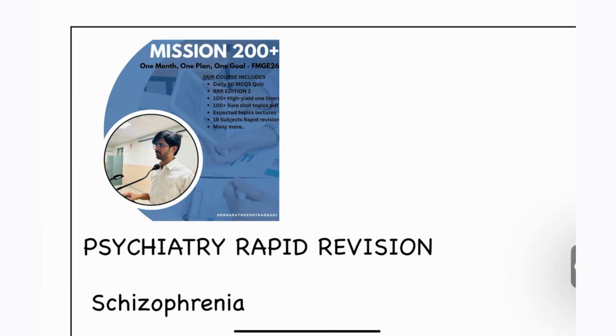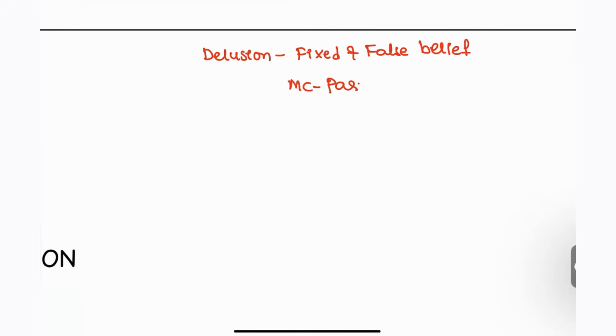So let's start today's discussion, psychiatry rapid revision. Before we move on to the DSM-5 criteria diseases, I want you guys to know some important points. First, delusion. What is meant by delusion, guys? Delusion is known as a fixed false belief. There are different types, and the most common is the paranoid type.